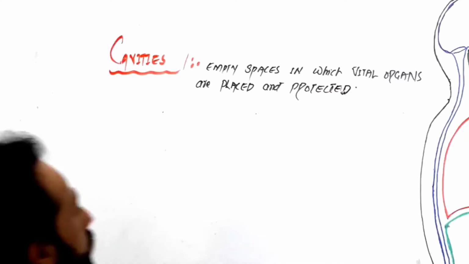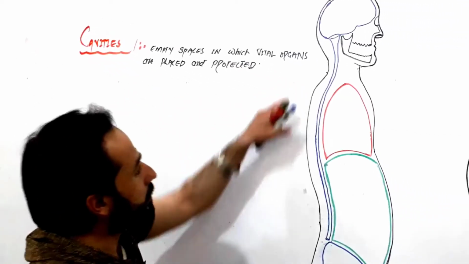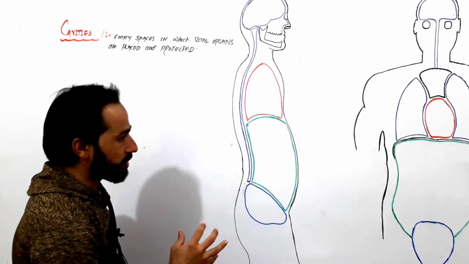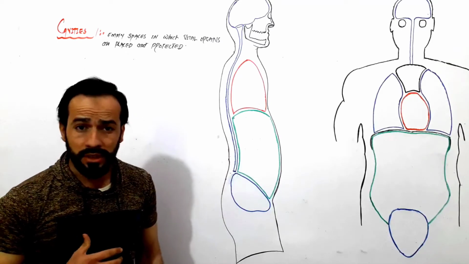Clear, friends? So body cavities are the empty spaces in which the vital organs of the body are placed and protected.